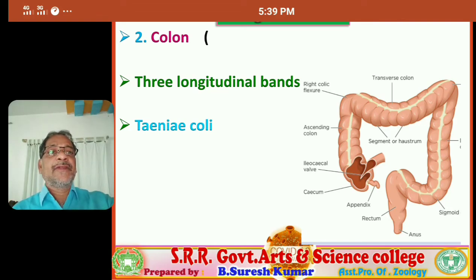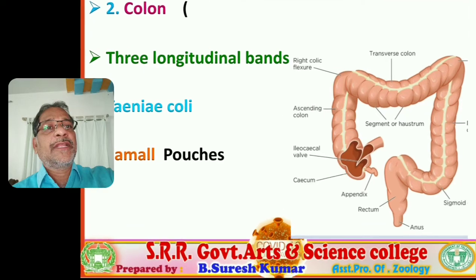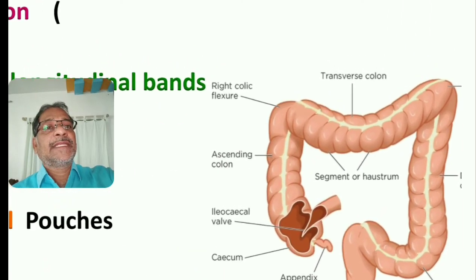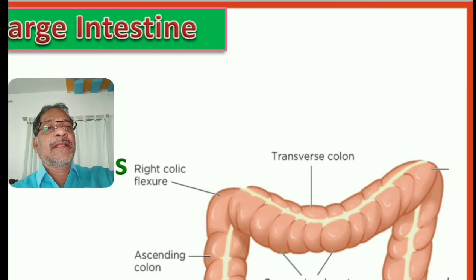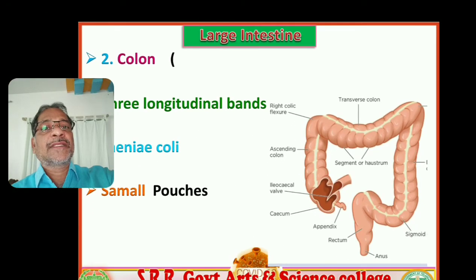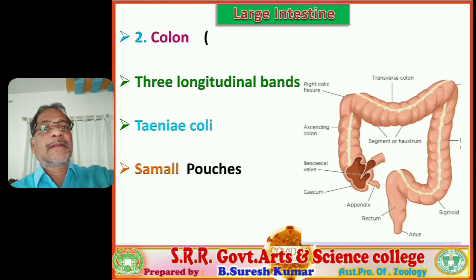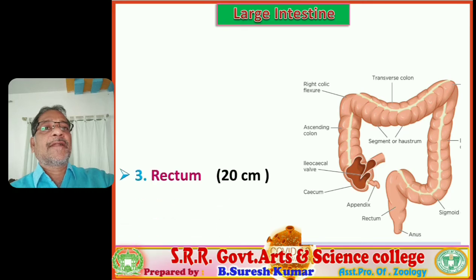So three longitudinal bands are seated along the length of the colon, called Taenia coli. And along the length, the colon is not a uniform tube. It shows constrictions, bead-like pouches along its length. These small pouches are called haustra.